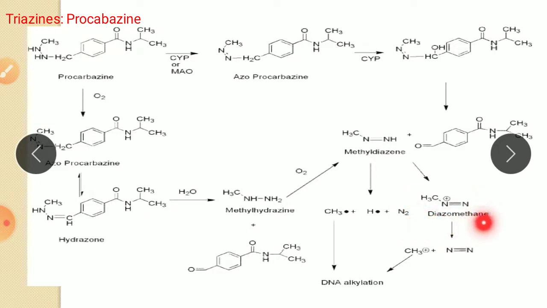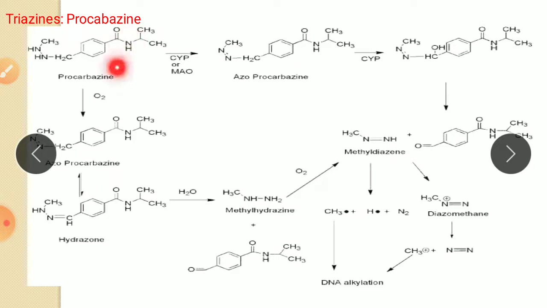Secondly, this methyl diazine forms diazomethane. Here this hydrogen is removed and the bond is shifted here, so it becomes a triple bond. That is diazomethane. Then from this diazomethane N2 is removed, leaving only CH3 plus, that is a carbocation, and this carbocation causes DNA alkylation.